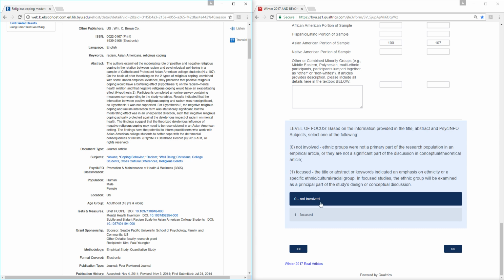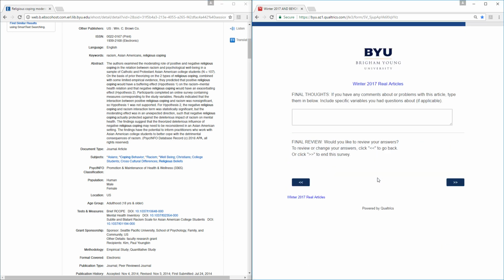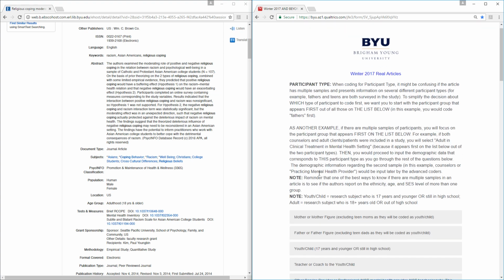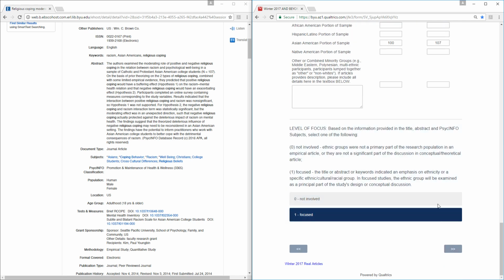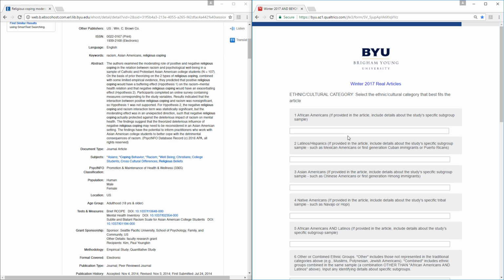If the article we're coding is not involved and we code it as 0, the survey will end. We'll come to a comment box, which we'll address later. But if we code an article as focused or involved, we will be prompted for information on ethnic and cultural category.